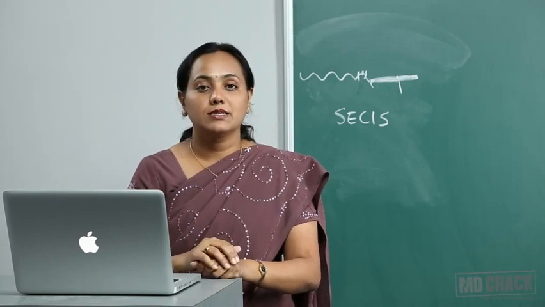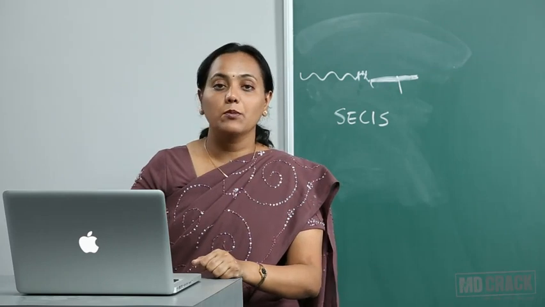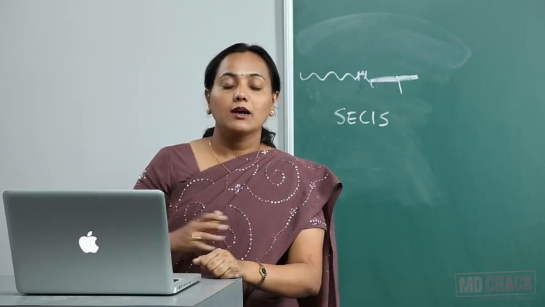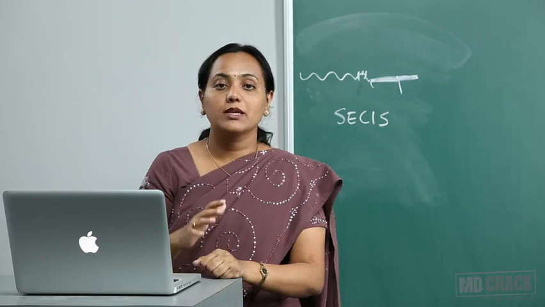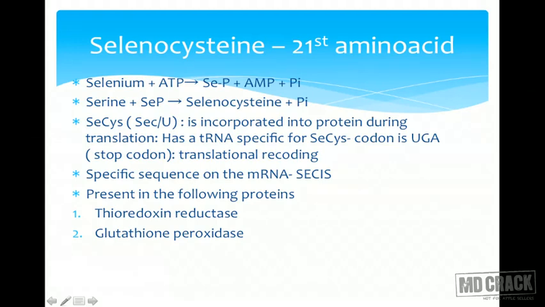Now, where is selenocysteine present? There are certain proteins in which selenocysteine is present. Many proteins are known nowadays which contain selenium or selenocysteine. Now, a few examples are given, again from the point of view of MCQs: thioredoxin reductase and glutathione peroxidase. This is something which you all might have heard. Glutathione peroxidase is involved in free radical metabolism, so you should know this name.